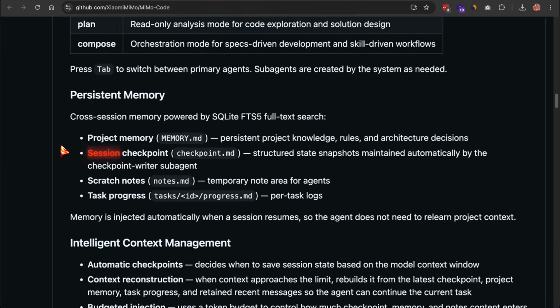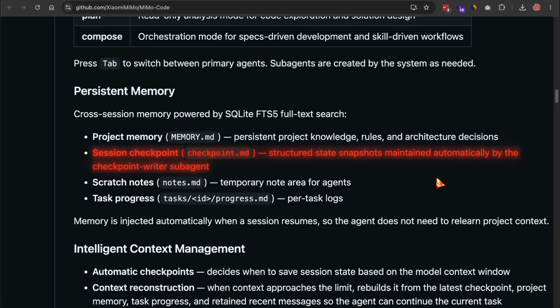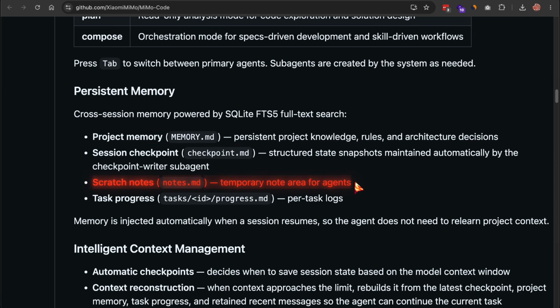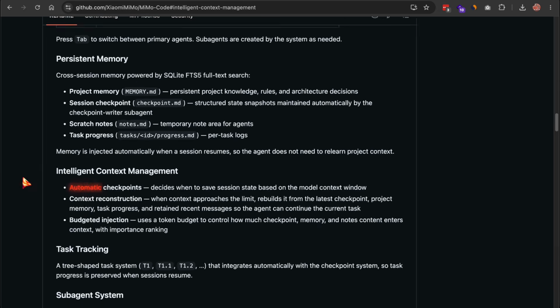It's layered. There's a project memory file, literally called memory.md, and that holds the persistent knowledge about your project, the rules, the architecture decisions. Then there's a checkpoint file that stores structured snapshots of your session state, and a sub-agent writes those automatically as you go. There's a scratch notes file for temporary stuff and per-task progress logs. All of that is backed by a full-text search system, so when you resume a session, the relevant memory gets injected back in automatically. The agent doesn't have to relearn your project from zero. That's the difference you feel.